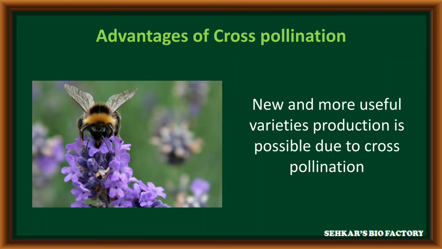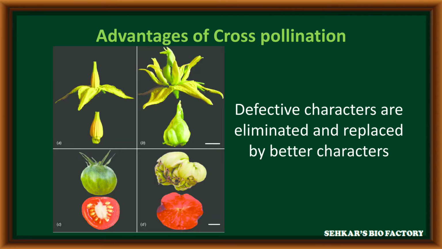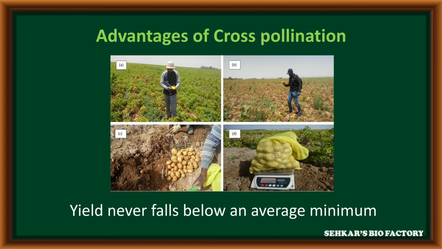Cross-pollination introduces new and more useful characters that help to produce varieties. It is due to cross-pollination only. If any defective characters are present in parents, such defective characters are replaced by better characters, which is possible with cross-pollination only. In an agriculture field, due to cross-pollination in crop plants, it can give maximum yield that never falls below an average.